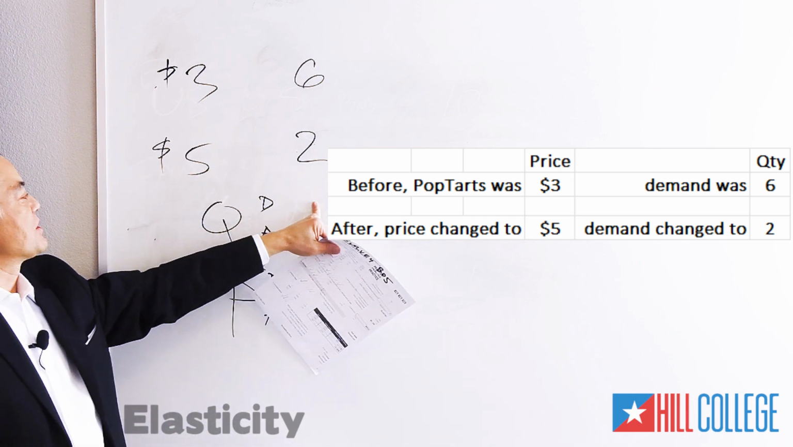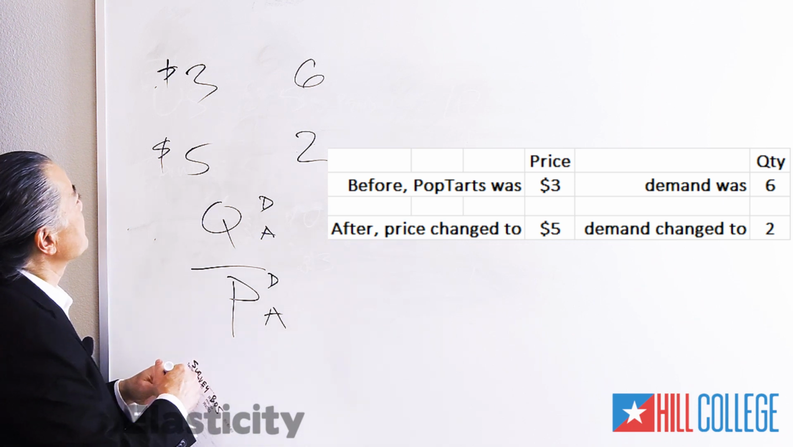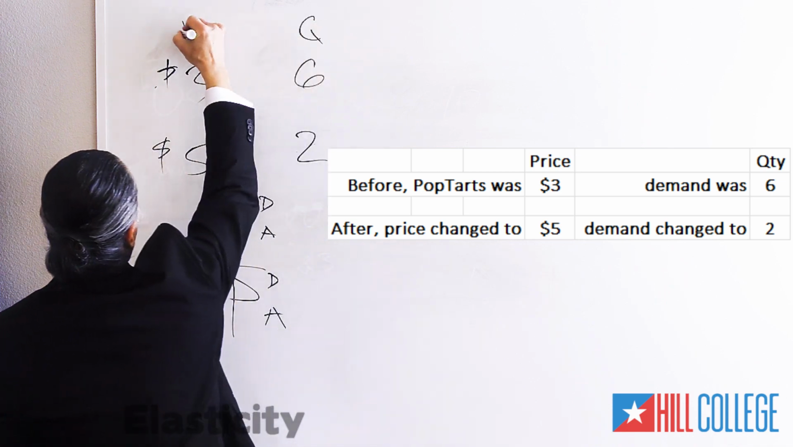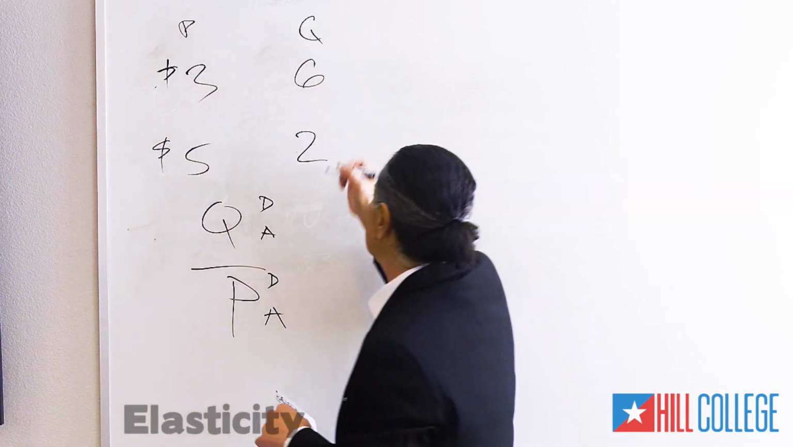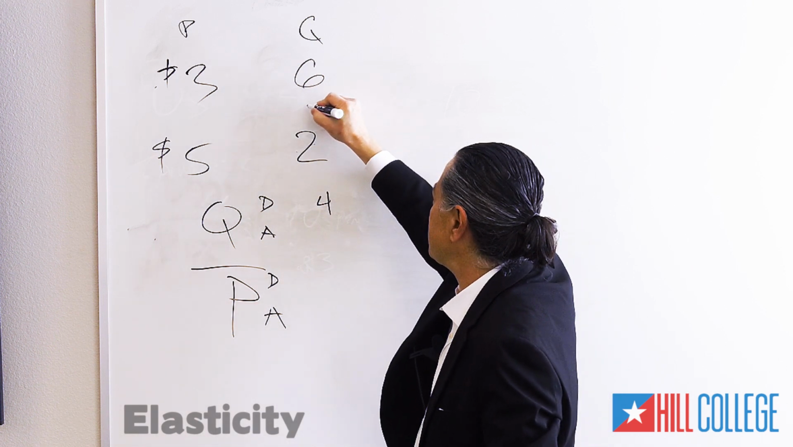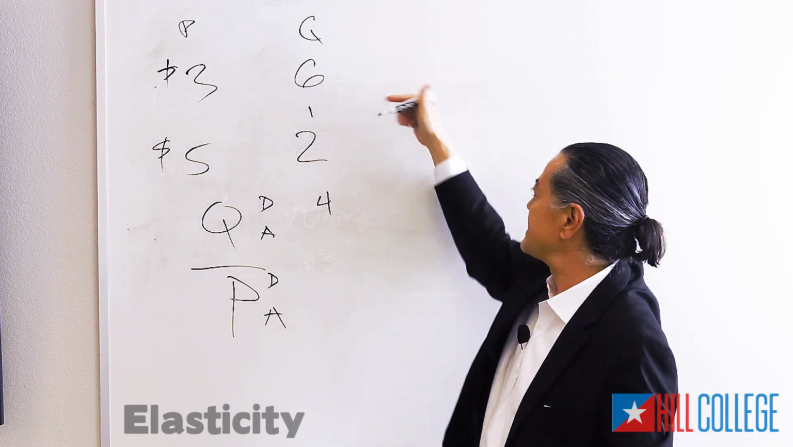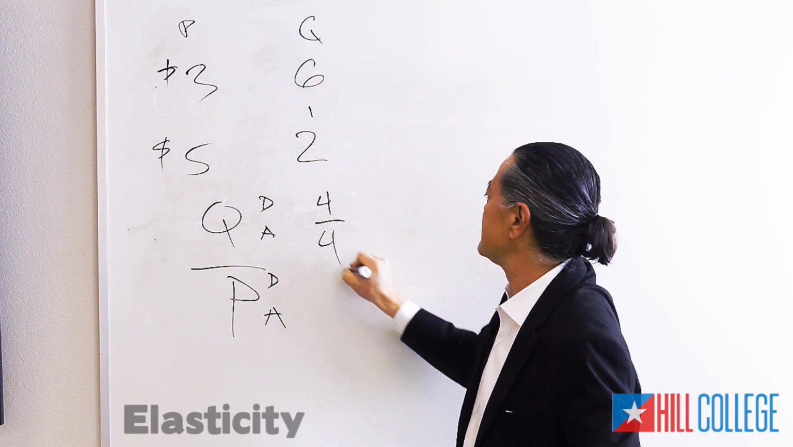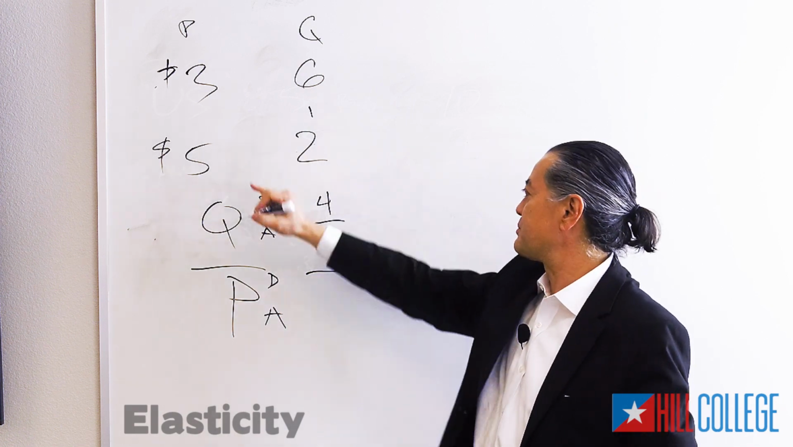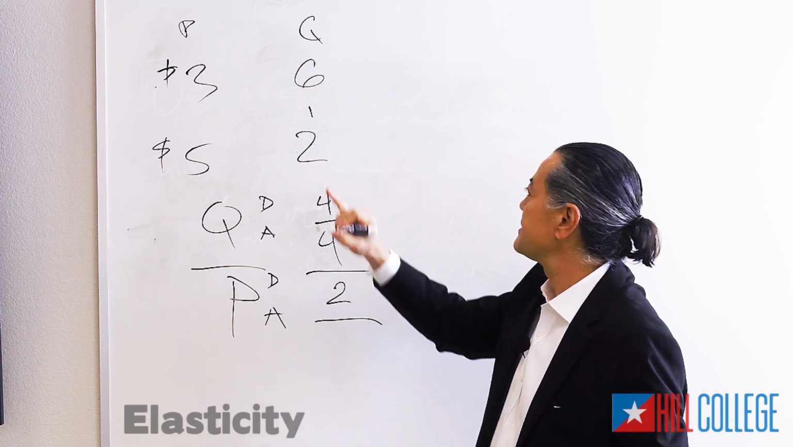So let's start with quantity. The difference in the quantities is what? Yeah, 4. Remember, don't mix up price and quantity. Quantity always on top. Difference is 4, so 6 minus 2 is 4. The average of these two, or the midpoint, is what? 4. Same thing. So this is all division. Price difference is what? 2. And the average is what?